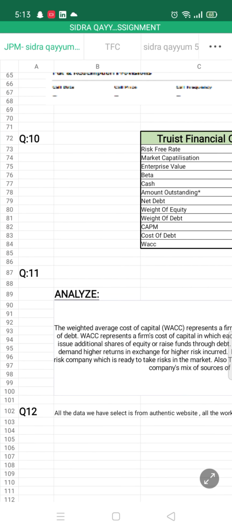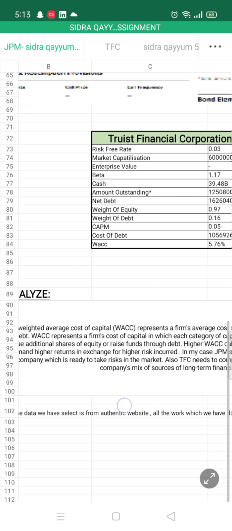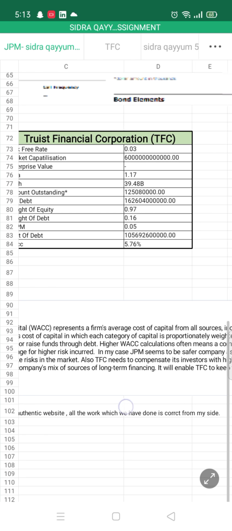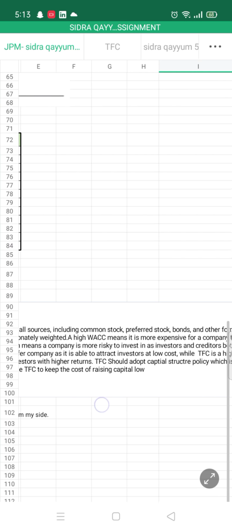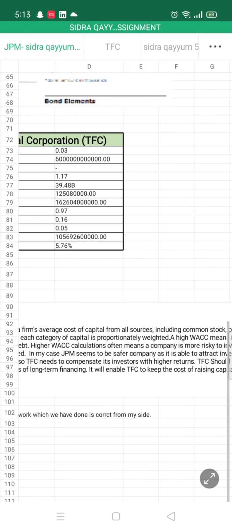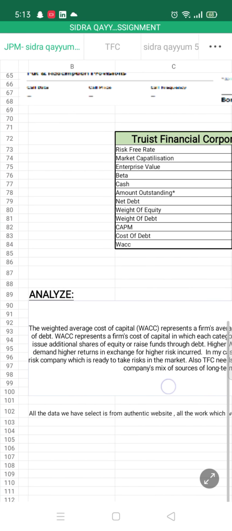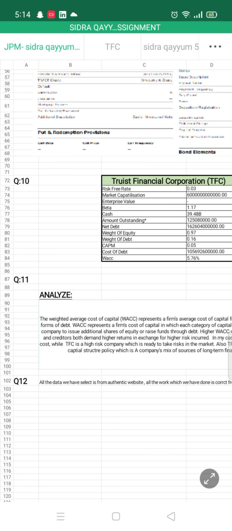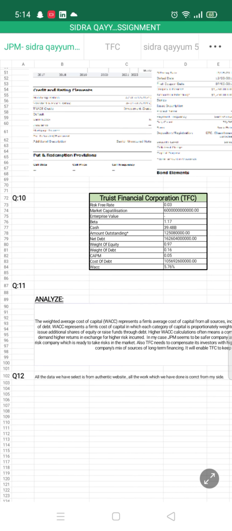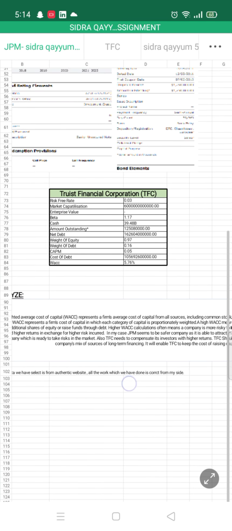Analyze the weighted average cost of capital. WACC represents a firm's average cost of capital from all sources, including common stock, preferred stock, bonds, and other forms of debt. WACC represents a firm's cost of capital in which each category of capital is proportionally weighted.